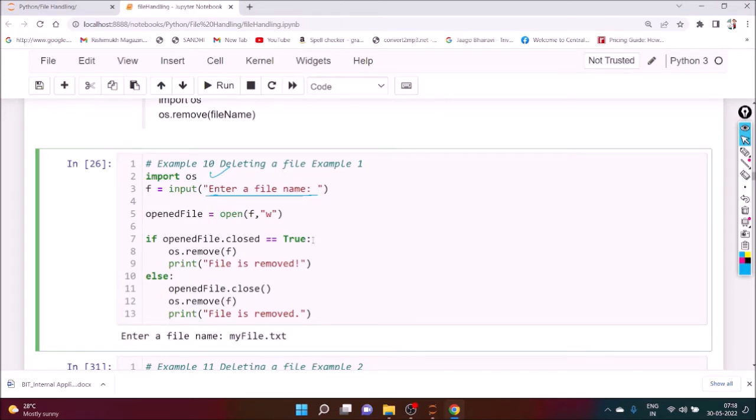Now, if the file is already closed, then no problem. If the file is already closed, then you can remove it and the file is removed. But if the file is not closed, then first of all close that particular file and then remove it, and then we can print the file is removed. Are you getting my point? So you can execute now.